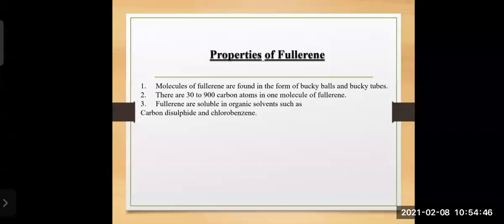See, so many carbon atoms, because we cannot see atoms with our naked eyes. They can only be observed with the help of an electron microscope. And fullerenes are soluble in organic solvents such as carbon disulfide and chlorobenzene. Keep these two words in mind: carbon disulfide and chlorobenzene are the two solvents in which fullerene can be dissolved.